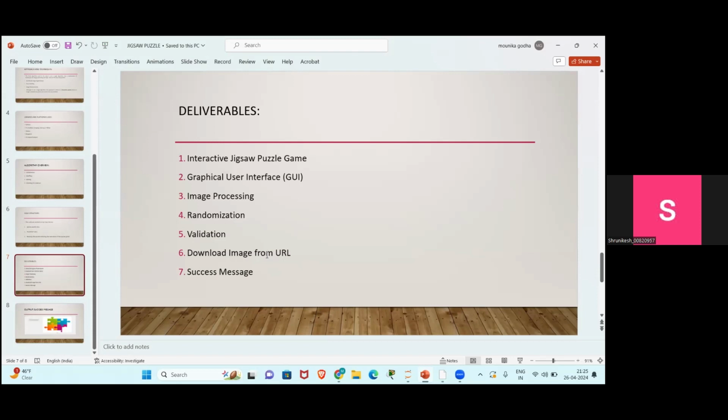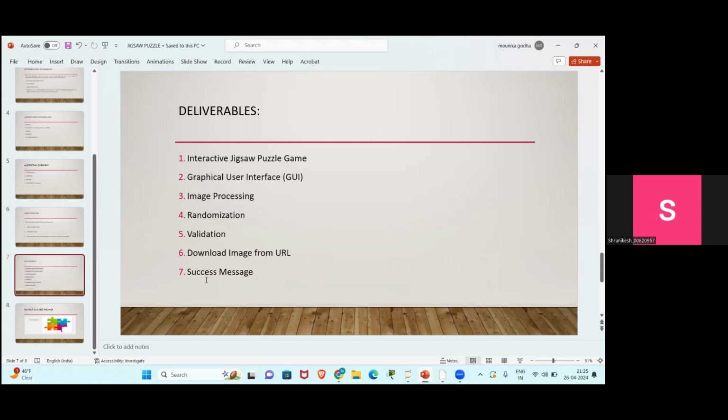This code demonstrates the ability to download an image from any URL using the requests library, which we saw in the code. And the last one is the success message. Upon solving the puzzle, the code displays a congratulation message in a pop-up window using a tkinter library function.